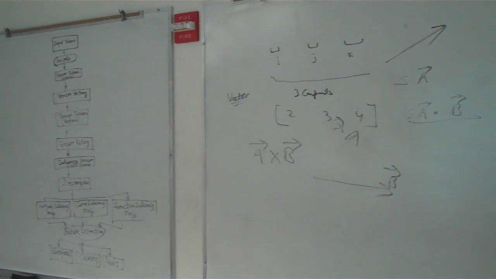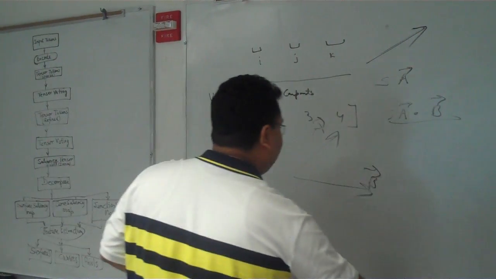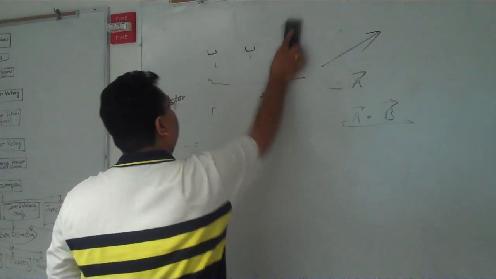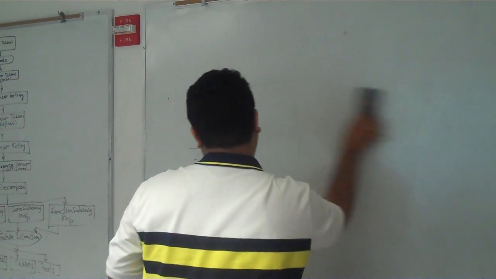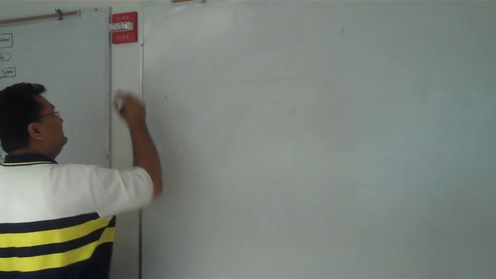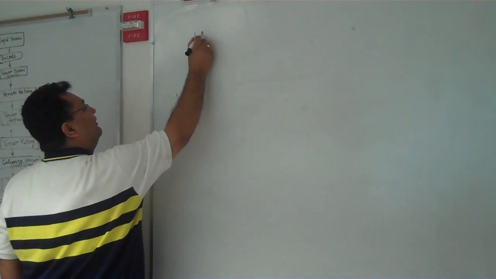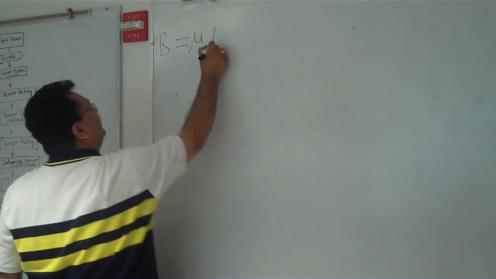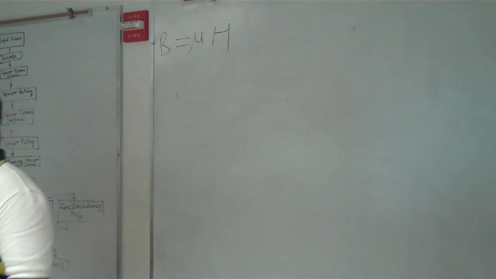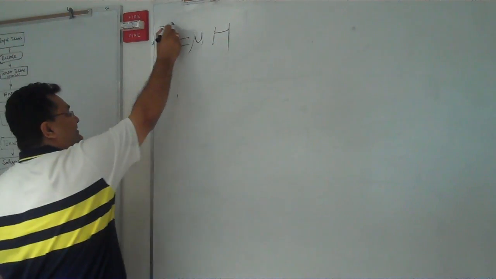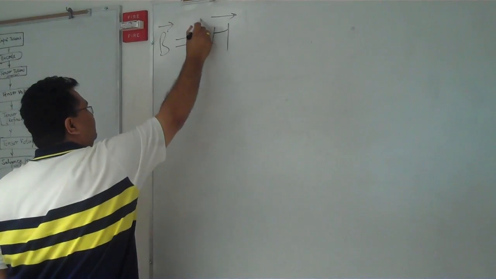Now I start the examples of tensors, where we will need a tensor and which quantities are tensors. Let us start with a basic quantity. You might have heard about this formula, B equals mu H. B is the flux density, H is the magnetic field. What about mu?